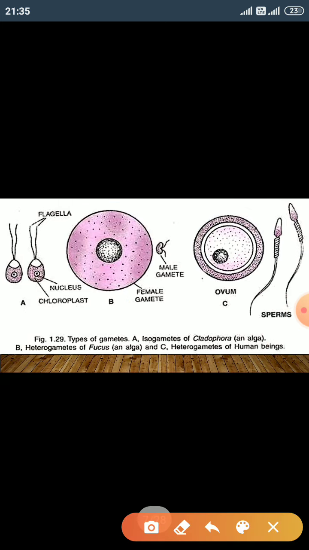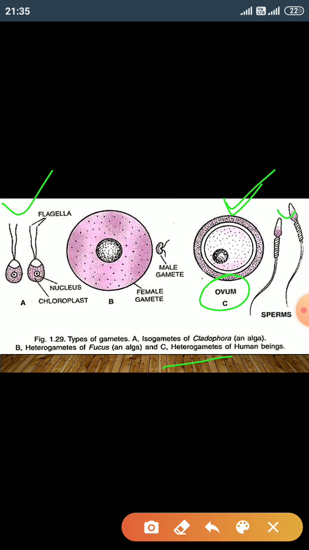And these are the diagrams of anisogamy, and these diagrams show isogamy. An example of anisogamy is human gametes. The human female gamete, the ovum, is usually large in size and spherical in shape, and in comparison the male gamete, the sperm, is cylindrical in shape and small. They have morphological and physiological differences, and this condition is known as heterogamy.